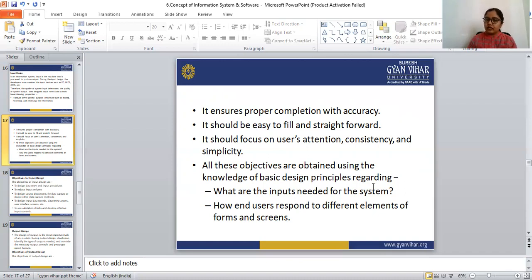So these are some basic designs we have to follow while creating input data.